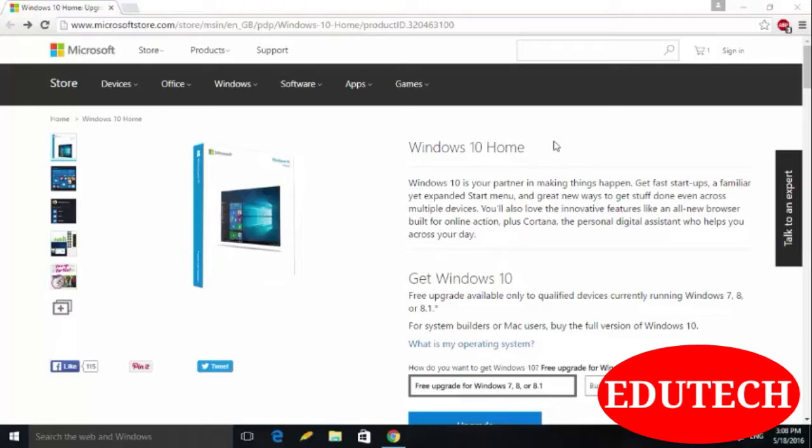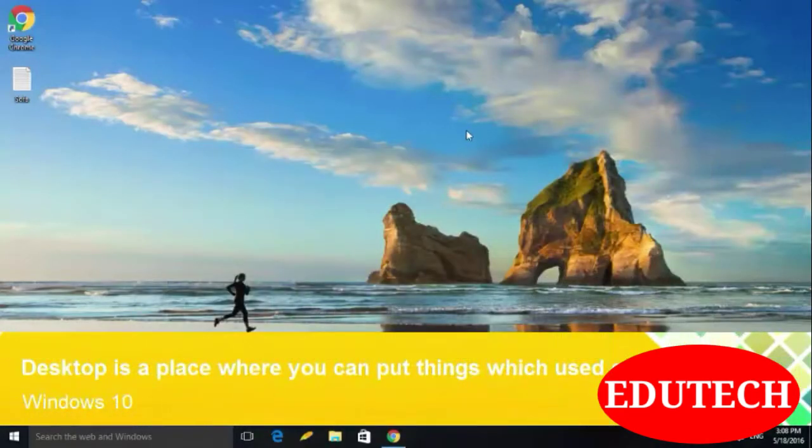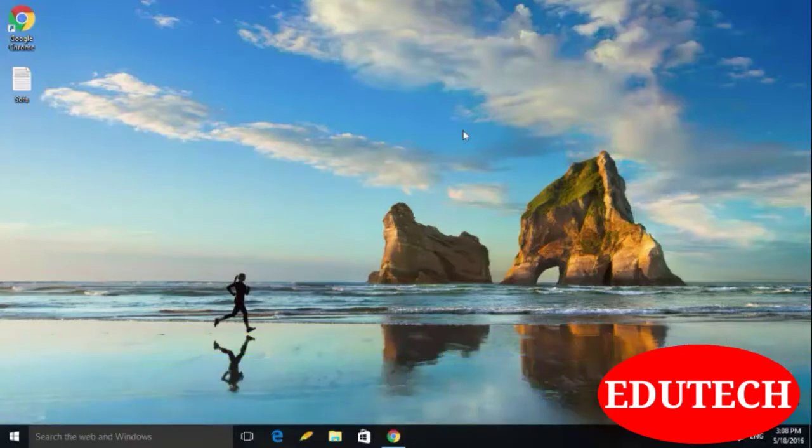Consider your office in which you have one table or a desk. You put all the things like telephone, your diaries, your pen, important files on your desk. So we also have a desktop in our operating system where you can put your important files and data so you can easily access them.